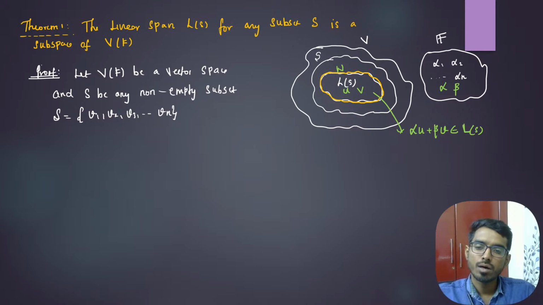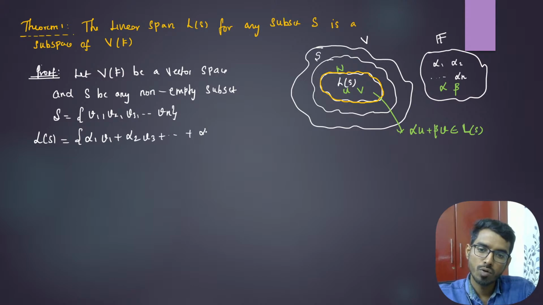These are all vectors in S. Now you form L of S. What is L of S? It consists of all linear combinations alpha 1 v1, alpha 2 v2, and so on up to alpha n vn. This is our L of S.